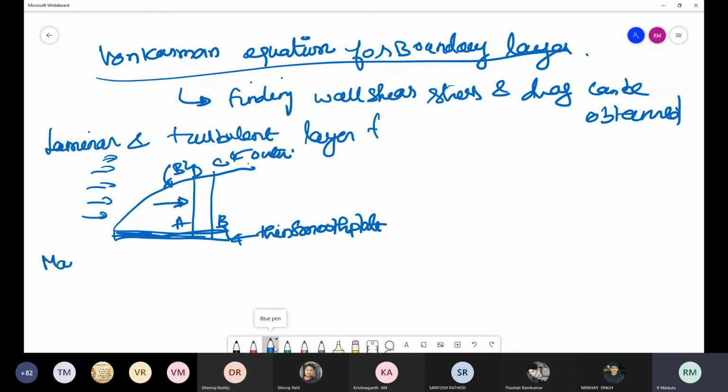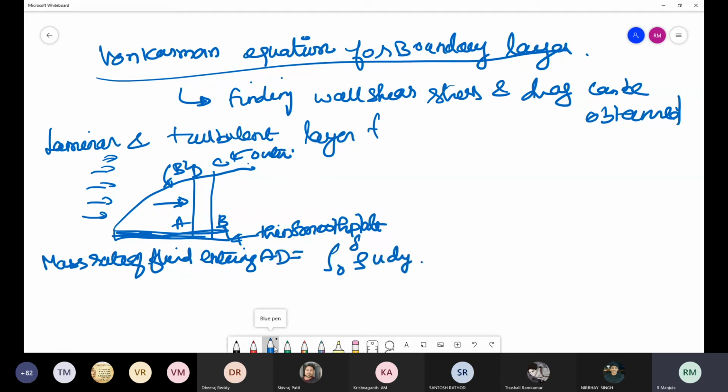Mass rate of fluid which is entering AD is equal to integral 0 to delta rho into U into dy. Already you know this. Then similarly, what is the mass rate of fluid which is leaving BC?